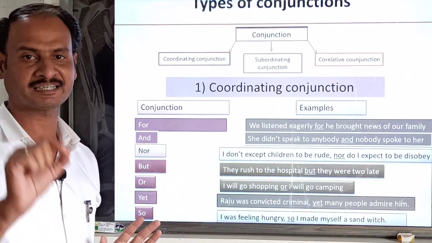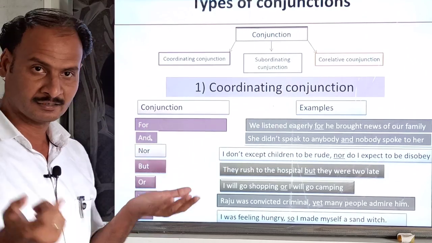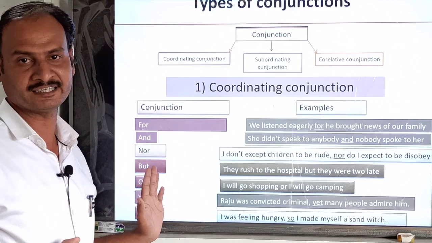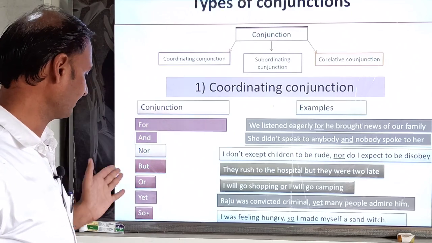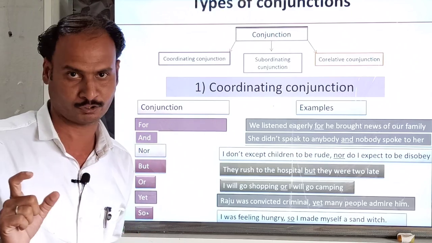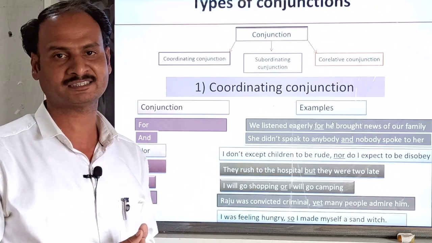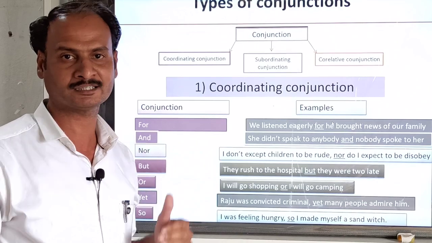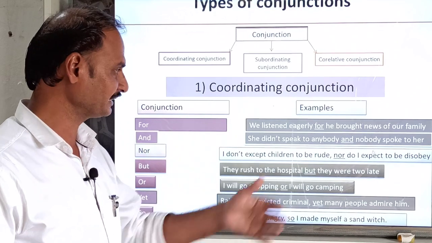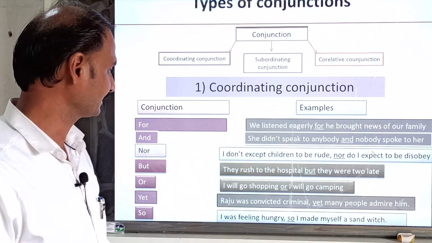It is a simple trick I have given you for memorizing the coordinating conjunctions. It is a very simple trick, FANBOYS. This is an English acronym. With the help of these conjunctions we will make sentences, or apply the given conjunctions in sentences. You are watching the examples on the screen.